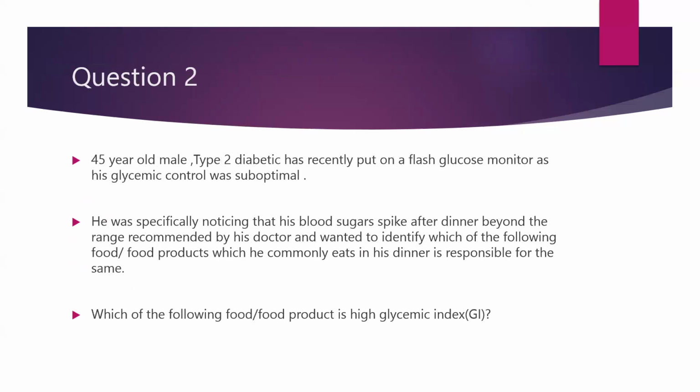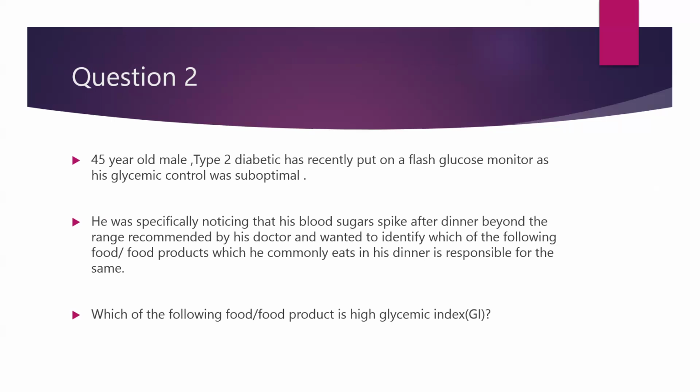Question number 2, we have a 45-year-old male, type 2 diabetic. Recently, he put on a flash glucose monitor because his glycemic control was suboptimal. He's specifically noticing that his blood sugar is spiking after dinner beyond the range recommended by his doctor, and wanted to identify which of the following foods or food products which he commonly eats at dinner is responsible for this spike.